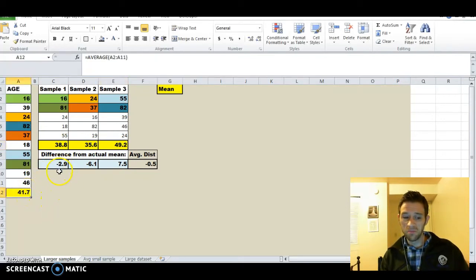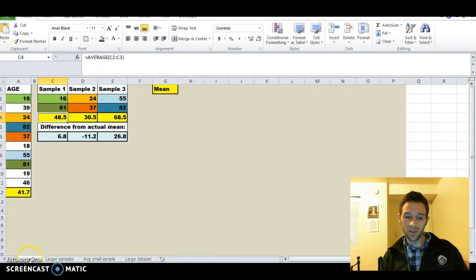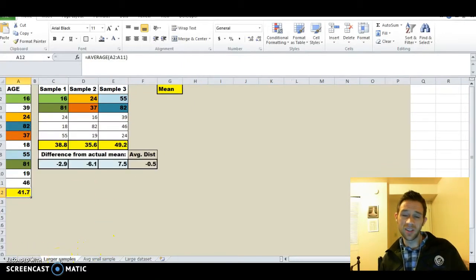They're off by between 3 and 7.5, but that's much better than what we were dealing with here when we were off by up to 26. So having a larger sample, and it makes sense to most students, I find, that taking more people out of that population gives us a better shot at getting a mean that matches that actual population mean. And it seems to make sense.